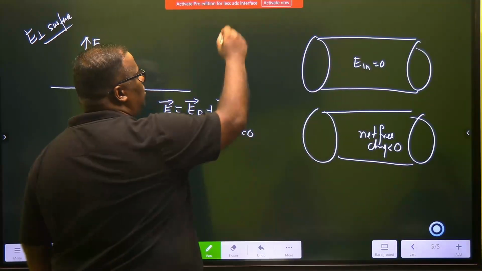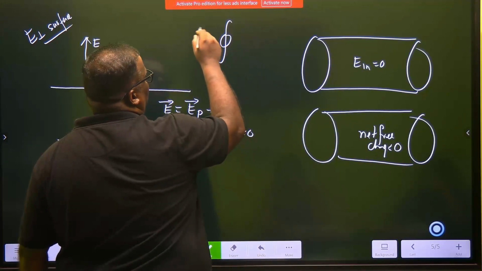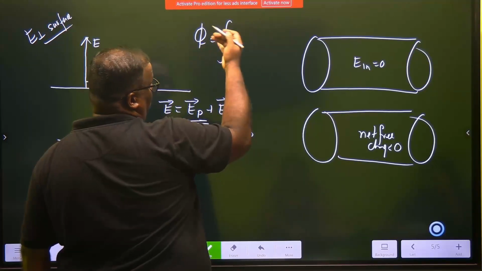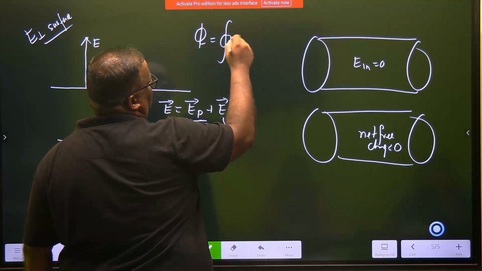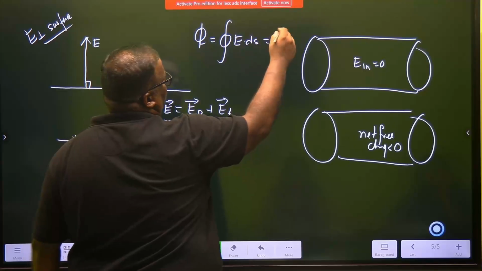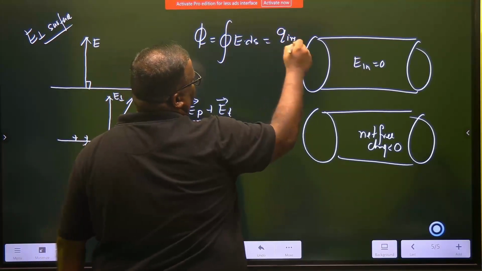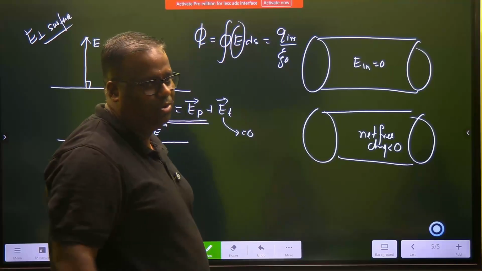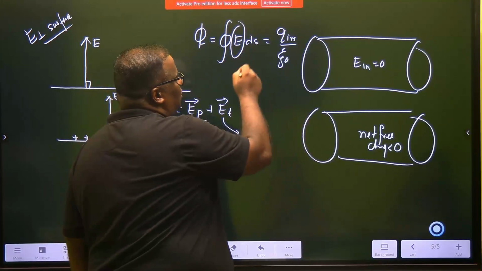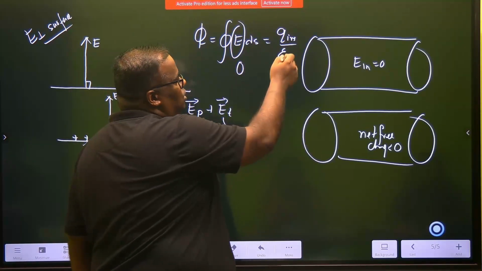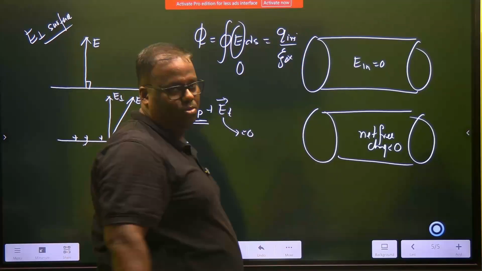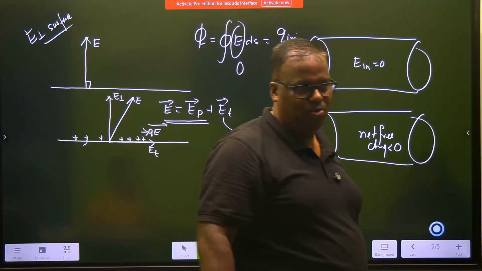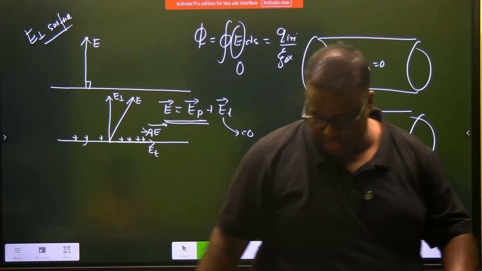Gauss law says that if there is charge, there will be flux. Flux is given by E dot dS, which is also equal to Q inside over epsilon naught. E inside is 0, so this becomes 0. How do you make this 0? This cannot be 0, so this has to be 0. Yes or no? Right?